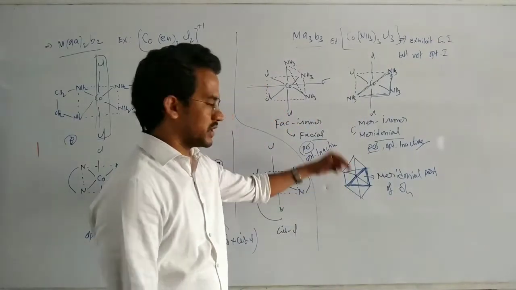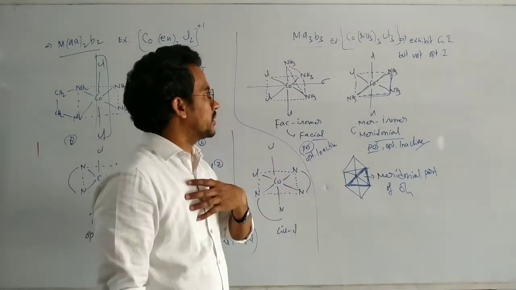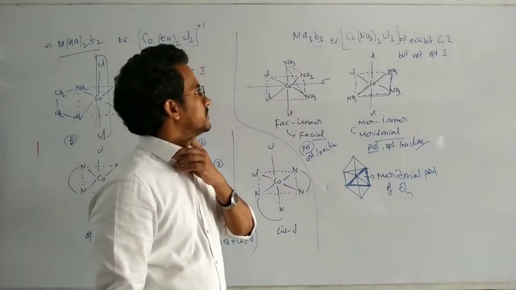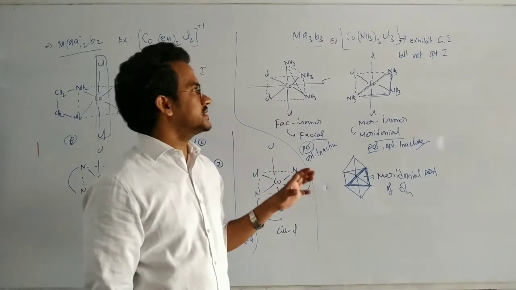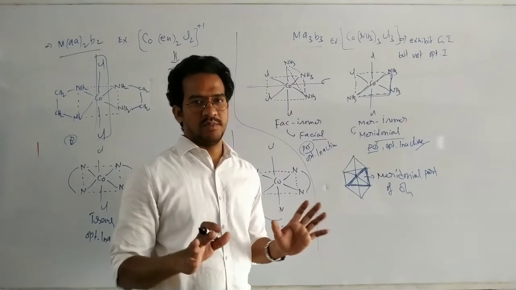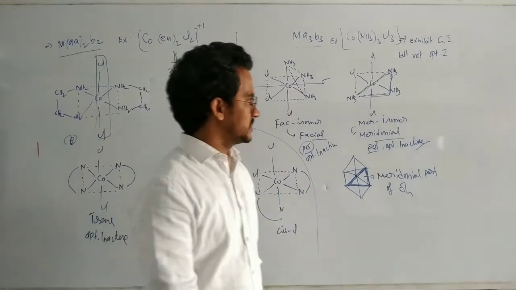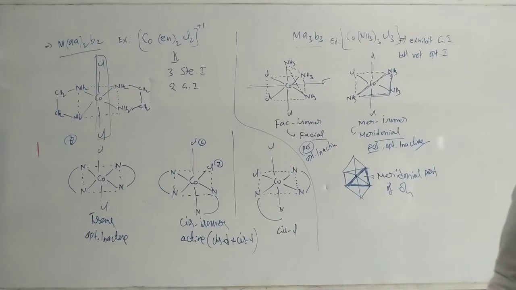This one is a meridional part of the octahedron. MA3B3 type exhibits geometric isomerism but not optical isomerism. That's it. So write down this one.